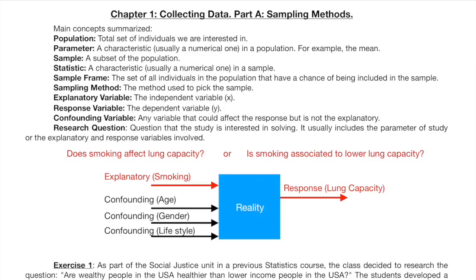Finally, we want to point that some variables are numerical or quantitative and some variables are categorical or qualitative. Sometimes this classification is based on how we measure the values of the variable. For example, smoking can be categorical if its possible values are yes or no. Yes or no are categories, but it can also be numerical if we measure it with number of cigarettes a day. Age is clearly numerical, gender and lifestyle are clearly categorical, lung capacity is usually numerical because we measure it with units of volume or force.